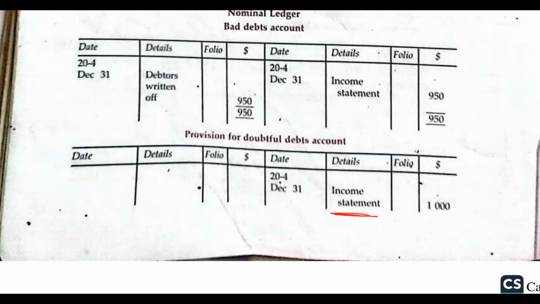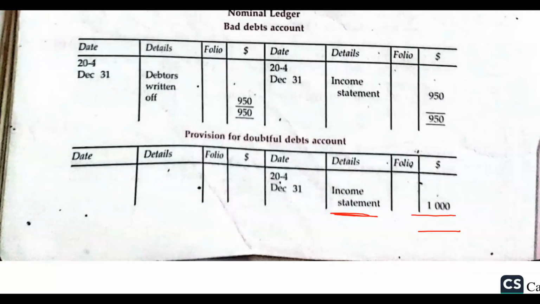You balance off the year, like you close the account, because we write these accounts every year. If you have a period of about, let's say, 5 years, you cannot record all the information on one joint account. You don't do that, because we calculate the bad debt and the provision for bad debt every year.